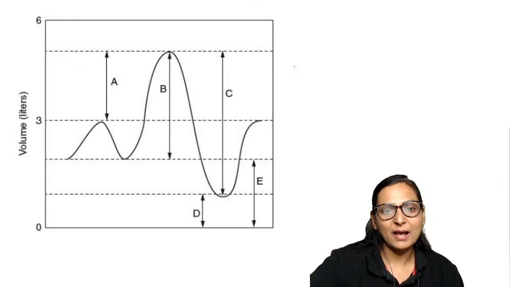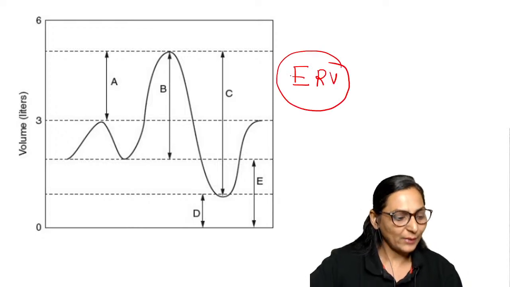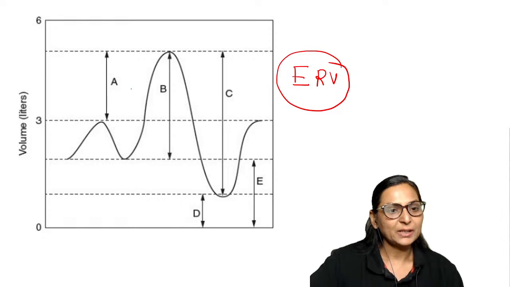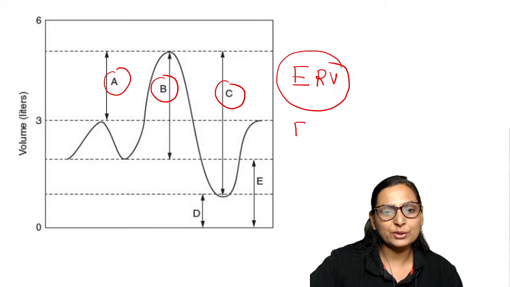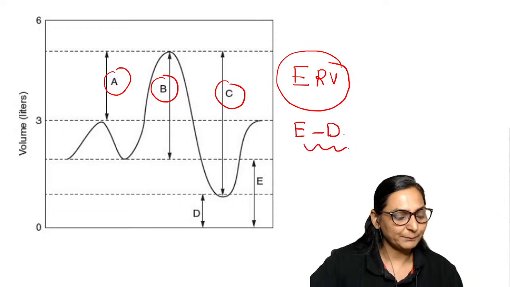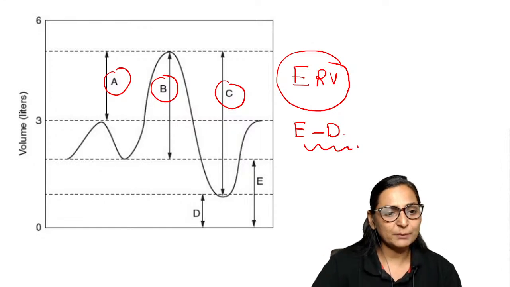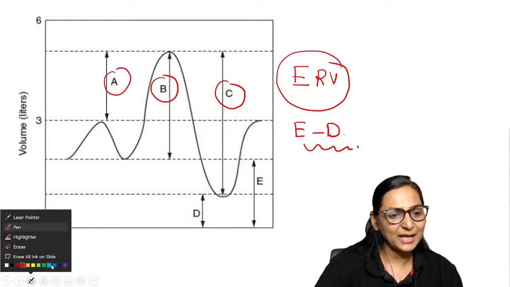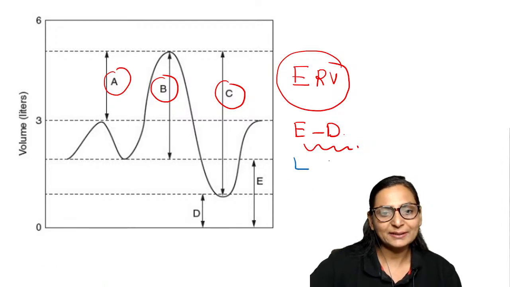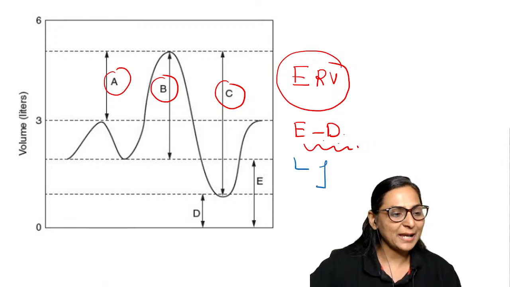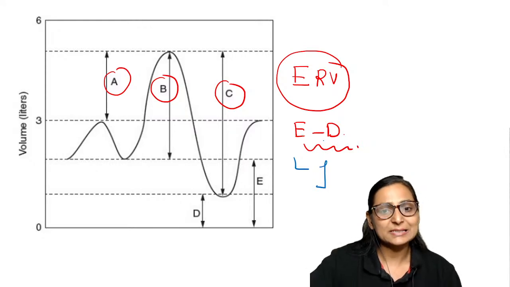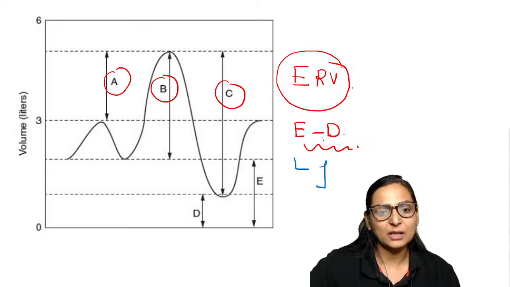So this was the question where I asked you what is going to be ERV. Whether it is going to be A, B, C, or E minus D. Finally, let me give you the correct answer because we wasted a small amount of time. The correct answer is E minus D for ERV.